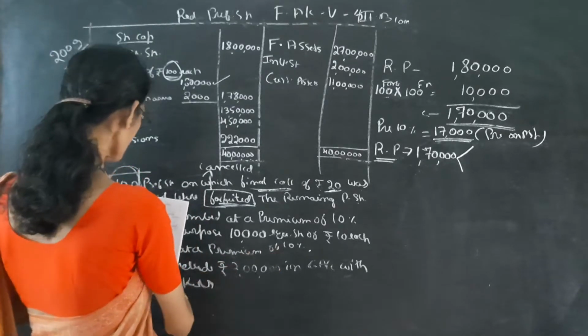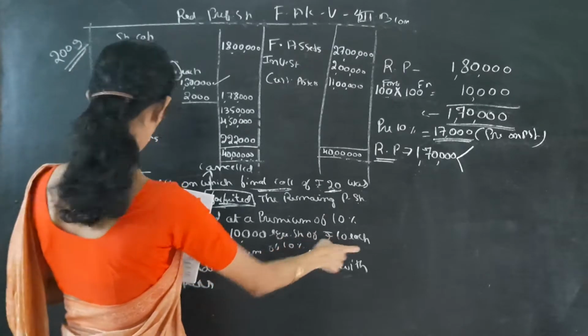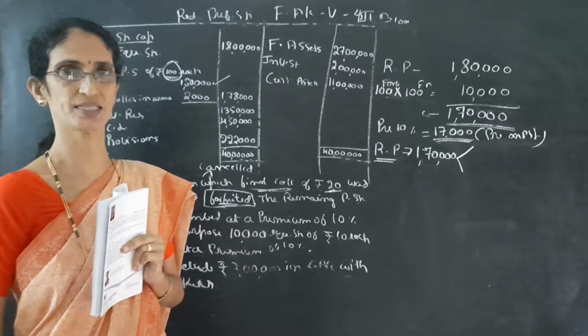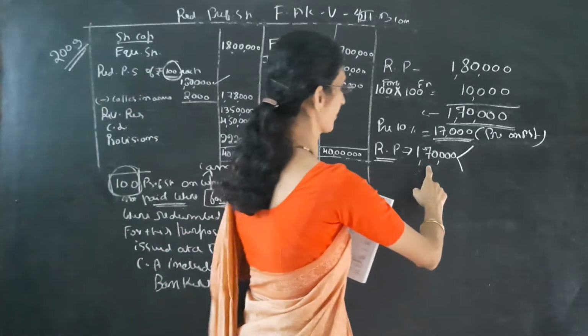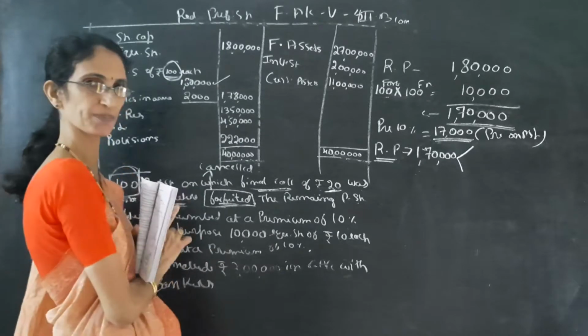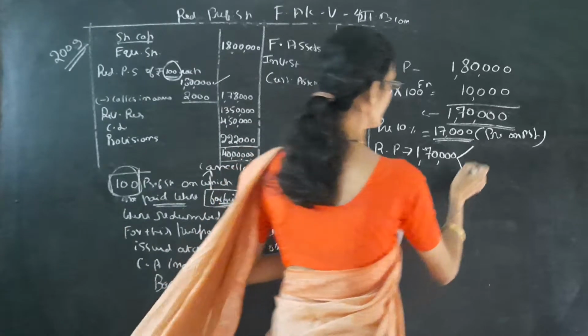Then for this purpose 10,000 equity shares of ₹10 each are issued at a premium of 10%. So how to redeem this 1,70,000? It is clearly given that for the purpose of redemption, 10,000 equity shares of ₹10 each were issued.